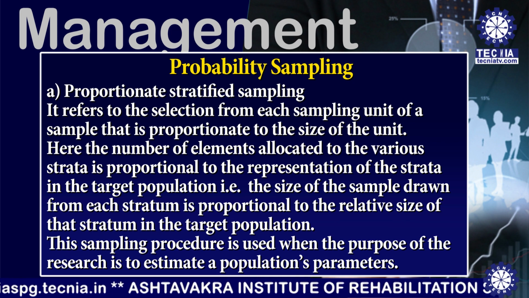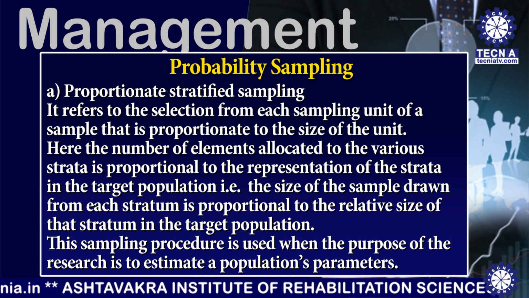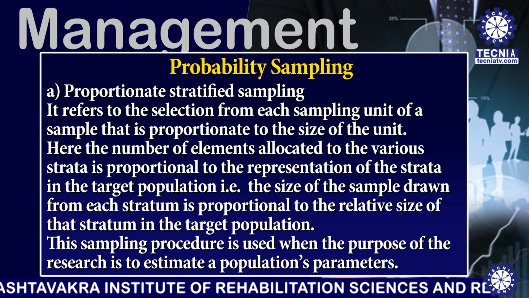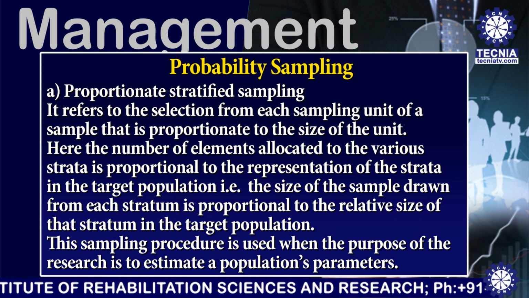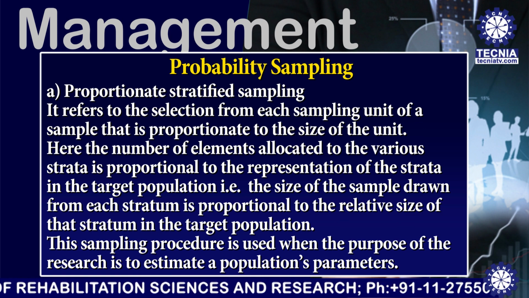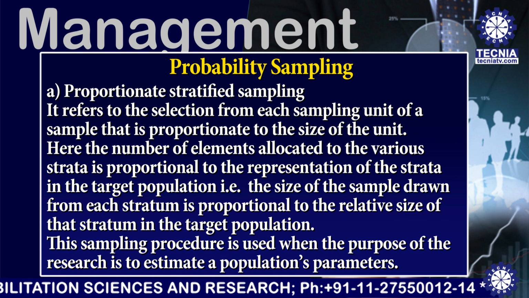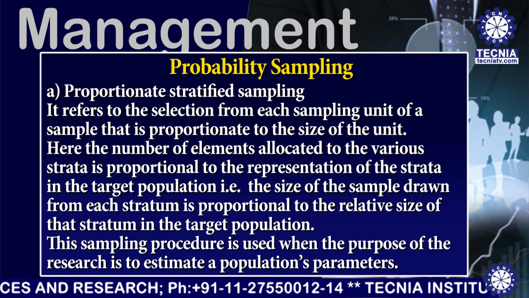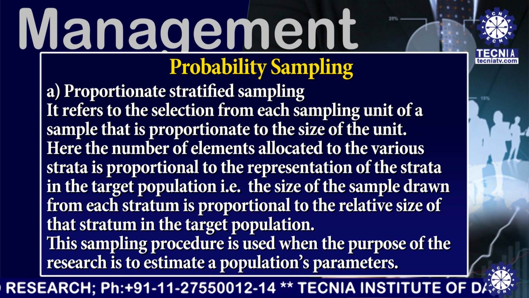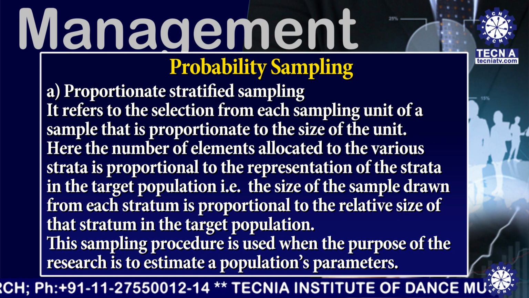It refers to the selection from each sampling unit of a sample that is proportionate to the size of the unit. Here, the number of elements allocated to the various strata is proportional to the representation of the strata in the target population.